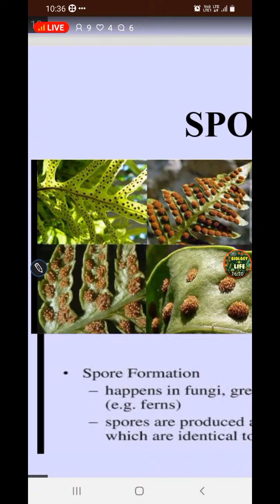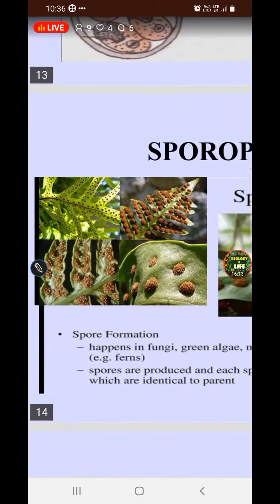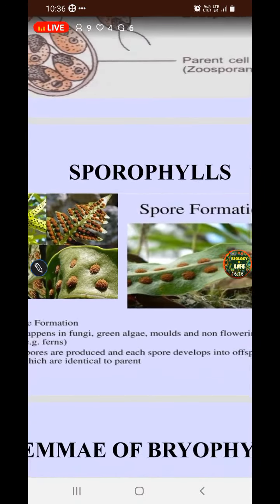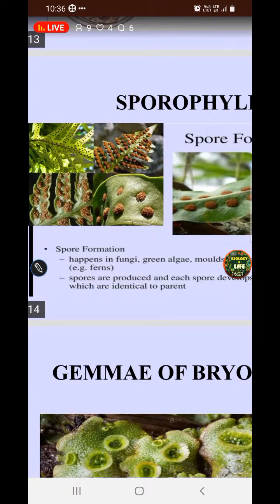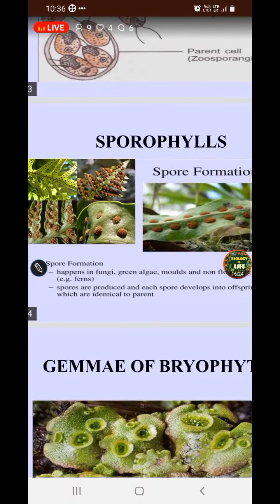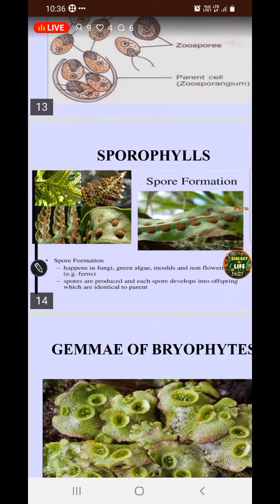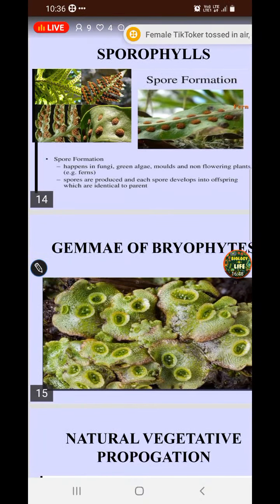So this is the spore formation that can be seen not only in fungi, not only in green algae, but also in bread molds and non-flowering plants such as pteridophytes, right? The fern plant that you are watching here. So spores are produced and each spore develops into a new offspring which will be identical to the parent. So spore formation we have completed, and we have seen the variations in spore formation. Sporophylls are different, zoospores are different, conidia are different, and spores are different, in fungi, in rhizopus, in penicillium, aspergillus, and chlamydomonas.